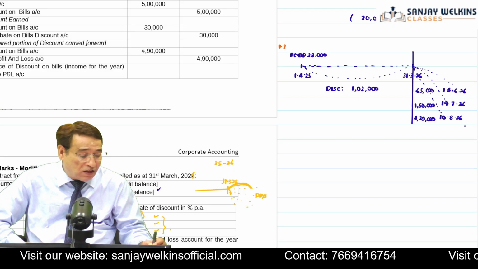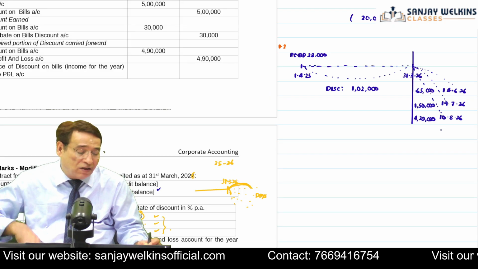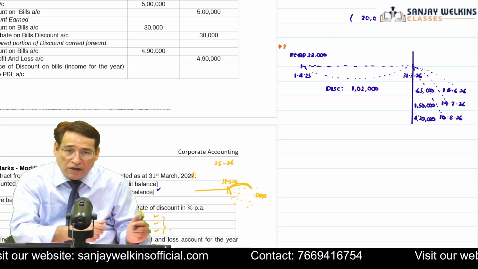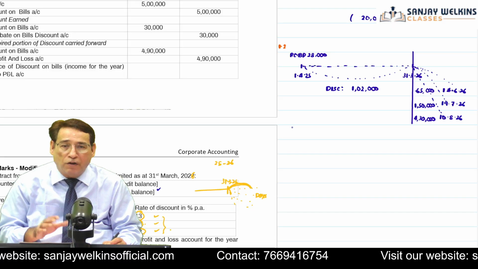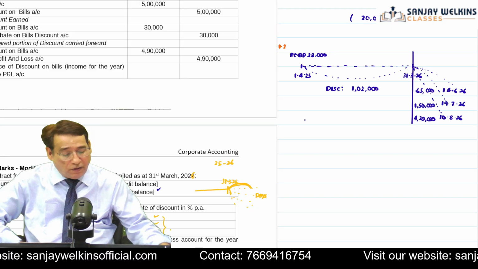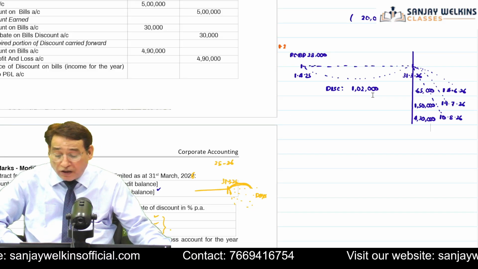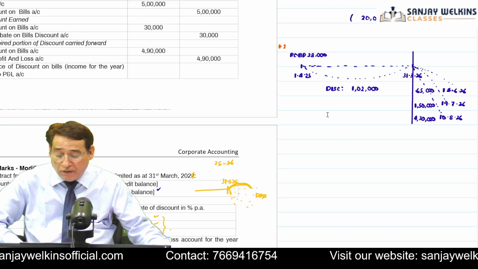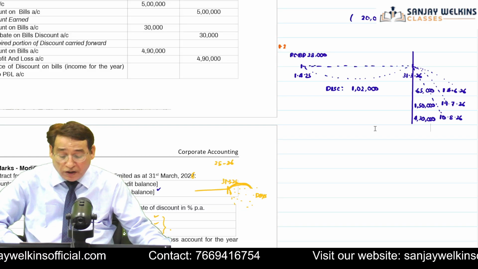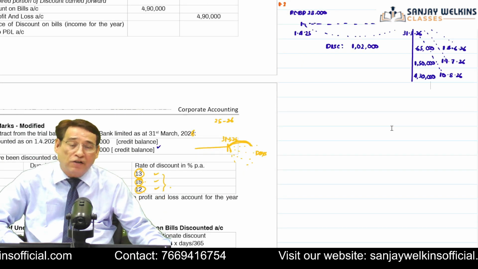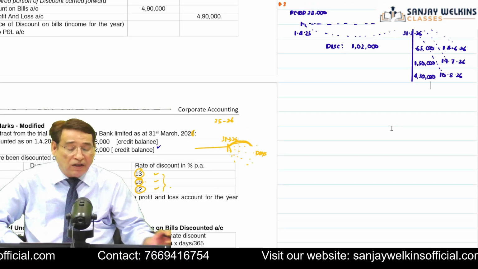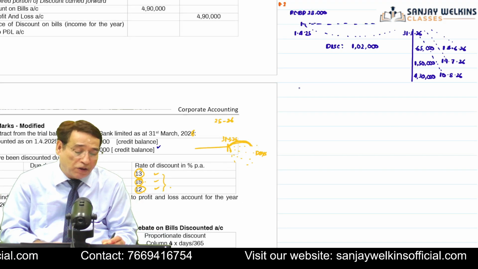This discount will show that it is not current year's income. Indirectly, that is your closing balance of rebate on bills discount account. Is it clear to you? In this particular question, if you read later on, you are required to find out the amount to be credited to profit and loss account for the year ended 31st of March 2026, and the past entries. These are the two questions asked.